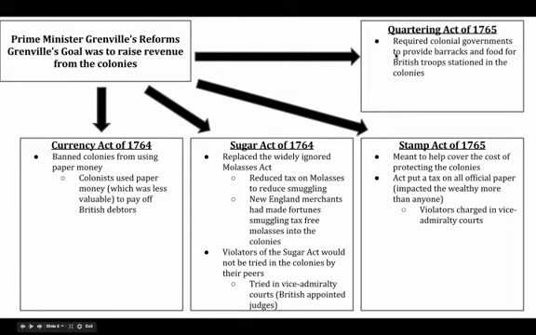And so here we see almost immediately after the French Indian War is over, Prime Minister Grenville starts to put reforms into place to make the colonies more profitable for the British. The ones that I'm going to focus on here the most are the Stamp Act and the Sugar Act. Basically, what does the Sugar Act do? It's trying to raise revenue by taxing molasses. Now, this replaces the Molasses Act previously.